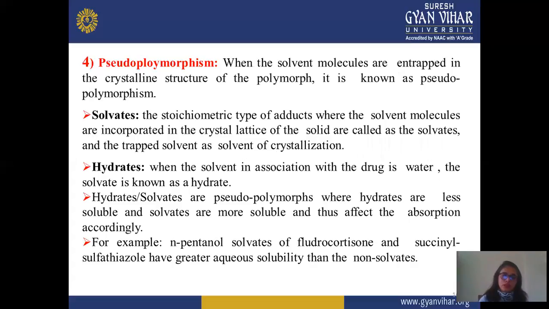Next is pseudopolymorphism. In this, solvent molecules are entrapped in the crystalline structure of the polymorph, which is known as pseudopolymorphism. It is further divided into two types, solvates and hydrates. When stoichiometric amounts of non-aqueous solvent molecules are incorporated in the crystalline lattice of the solid, they are called solvates, the trapped solvent being the solvent of crystallization. Hydrate is the opposite: the solvent associated with the drug is water, and the form is known as a hydrate. Hydrates and solvates are pseudopolymorphs, where hydrates are less soluble and solvates are more soluble. So you can select according to the type of formulation.